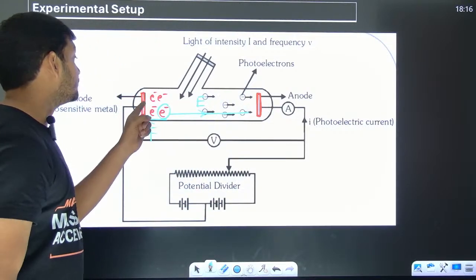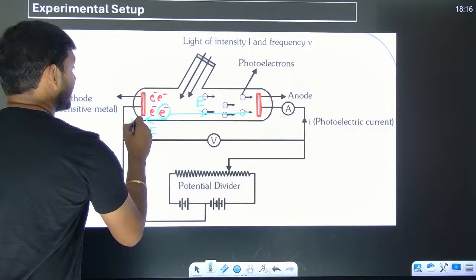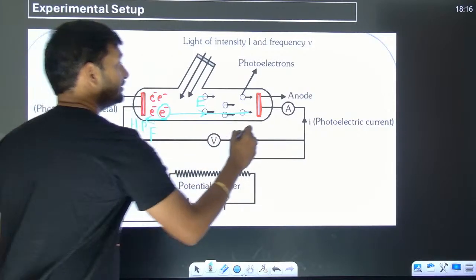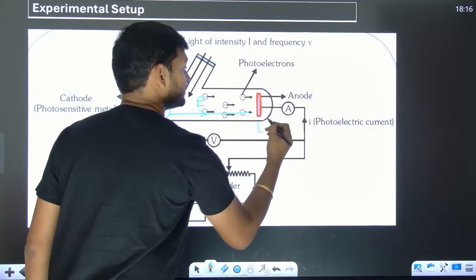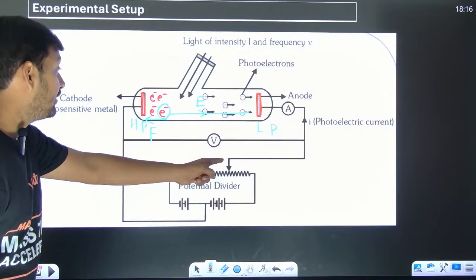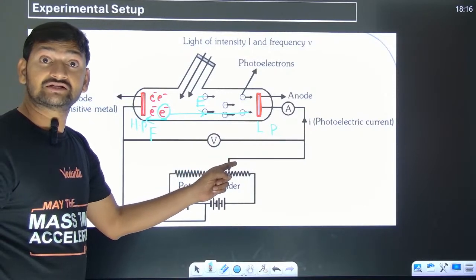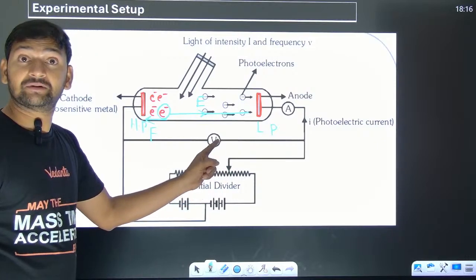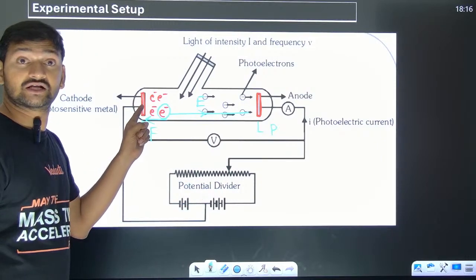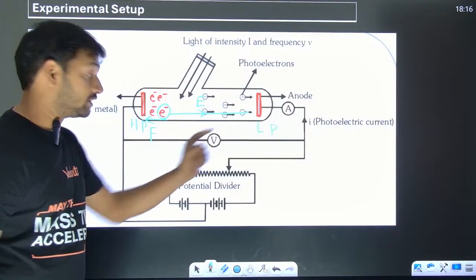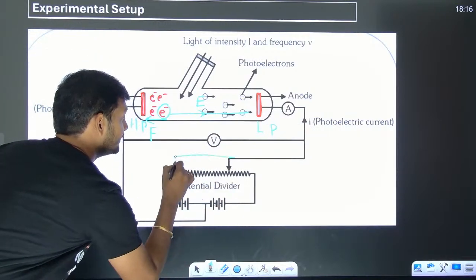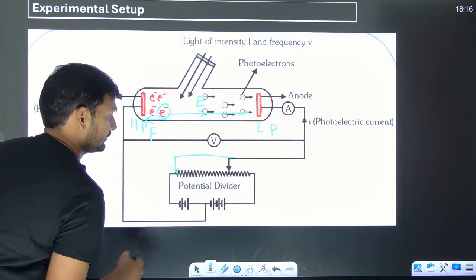So in order to do that, this should be at higher potential and this should be at lower potential. So I have to tap it in such a way that this will be at higher potential and this will be at lower potential. Look, if I do the tapping here, right?